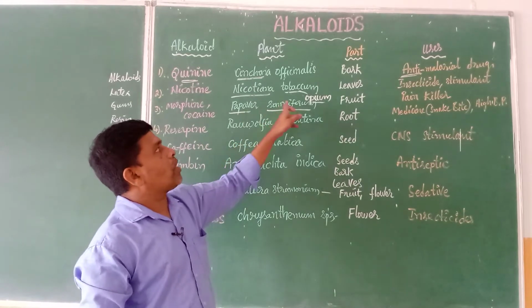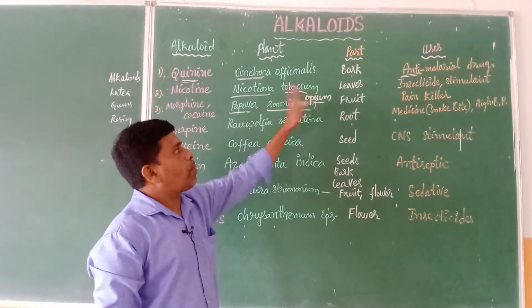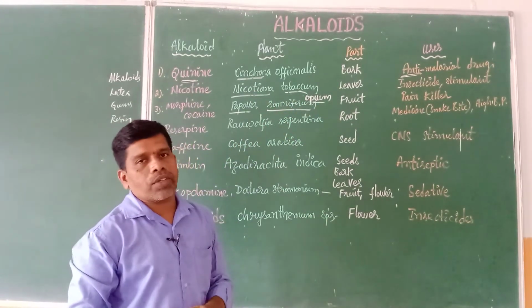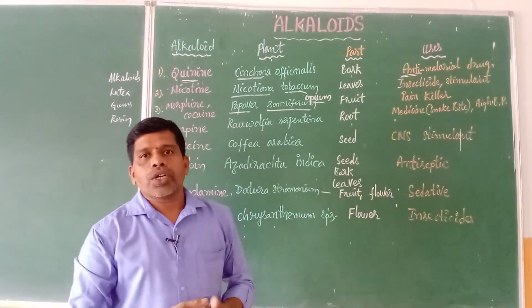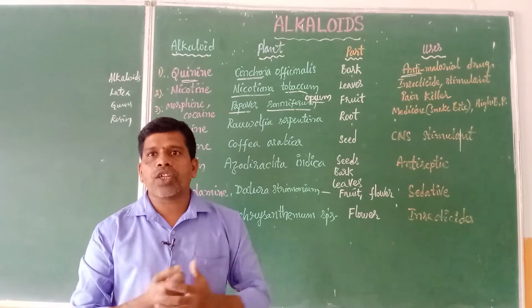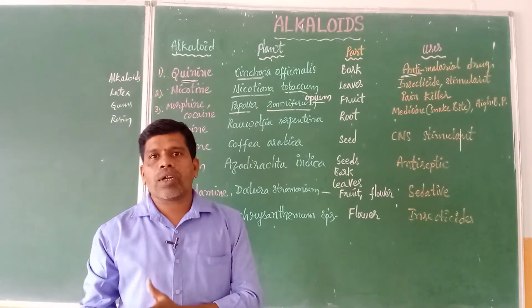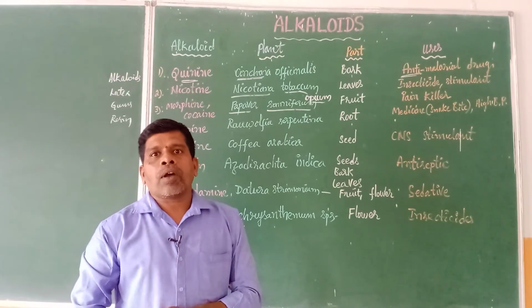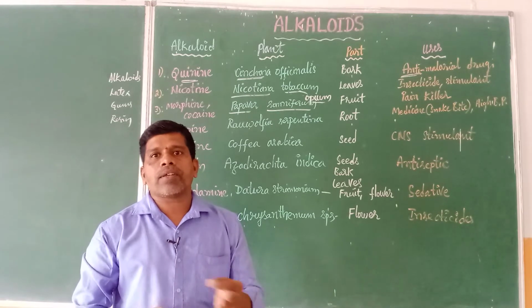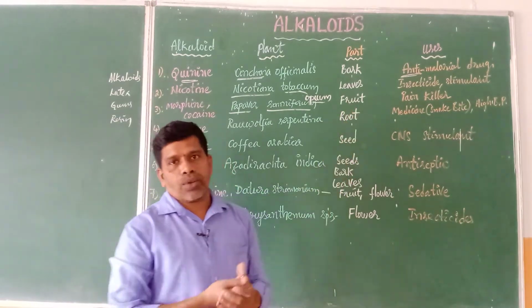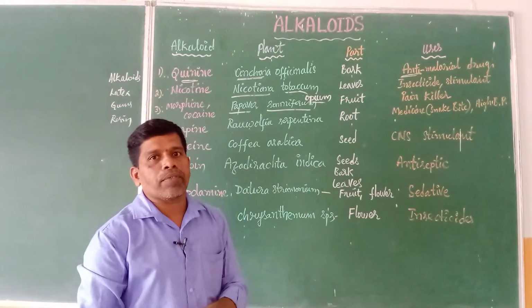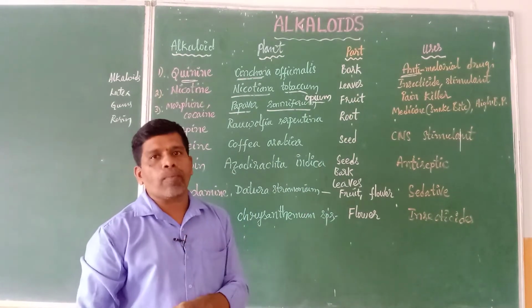Papaver somniferum, the opium plant. And what is the use of this? It proved to be the best painkiller. Whenever we get injured, nowadays we have allopathic painkillers in the form of tablets and injections. But earlier, this was the best painkiller used in treating different pain-relieving problems.